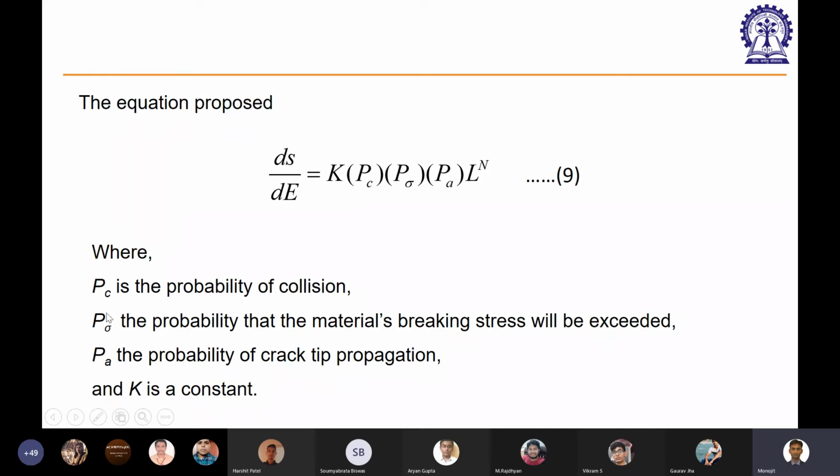The first probability is the probability of collision, whether the particle will hit the one arm of the jaw crusher, the example that we have seen. The second is P sigma, which is the probability that the material breaking stress will be exceeded. Breaking stress exceeded means it will generate a crack inside the particle. And last is PA, the probability of the crack tip propagation. I will just show you these three expressions, but we will not go into the derivation. We will just see how we can estimate all these probabilities. And K is ultimately another constant.